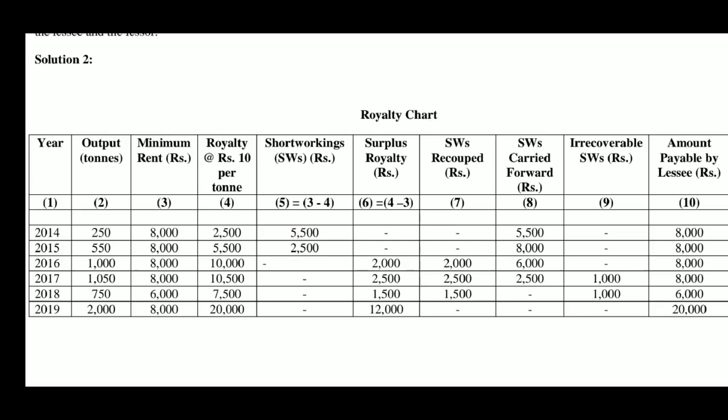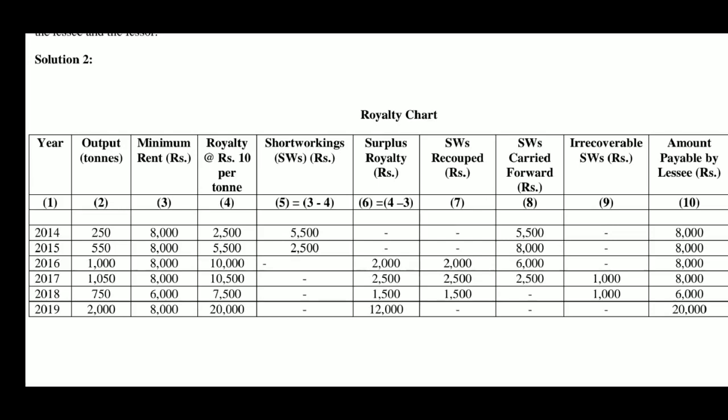In the first year 5,500, then in the second year also 2,500 is short workings. 5,500 plus 2,500, 8,000 is total short workings. Now, it can be carried forward as per the right of recoupment. Here, right of recoupment says that any short workings suffered during 2014 can be recouped in 2015, 16 and 17, that is subsequent 3 years.